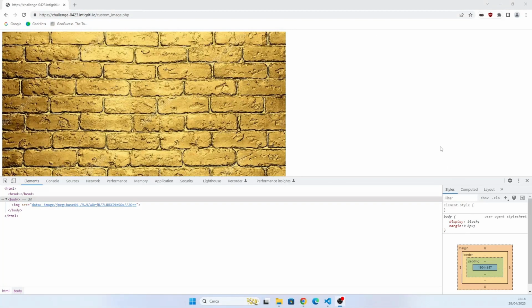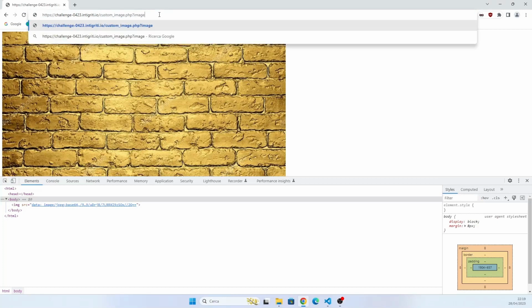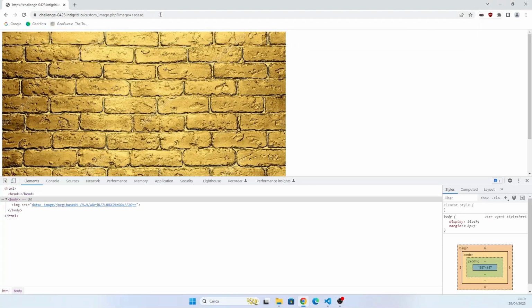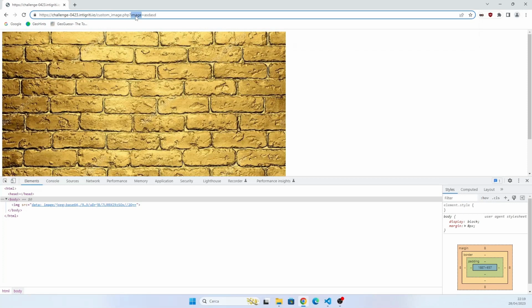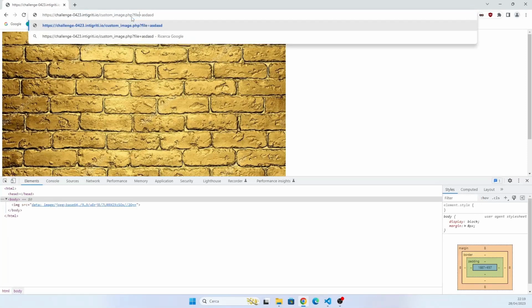The page that is shown to us if we type wrong credentials was called index_error.php, and the error parameter was used to render some text. So maybe in custom_image.php the secret parameter is image, and it's not. Maybe it's include, no, maybe it's file.